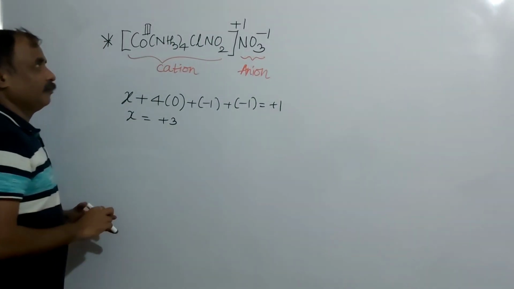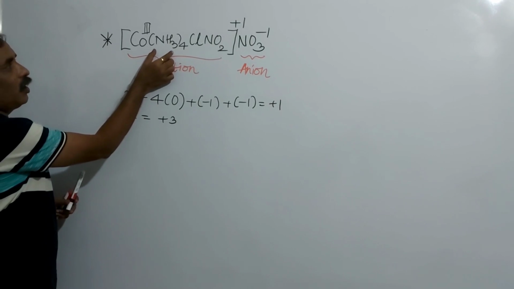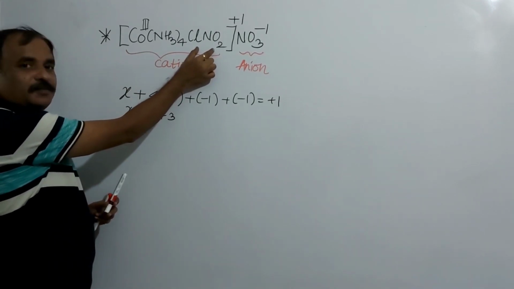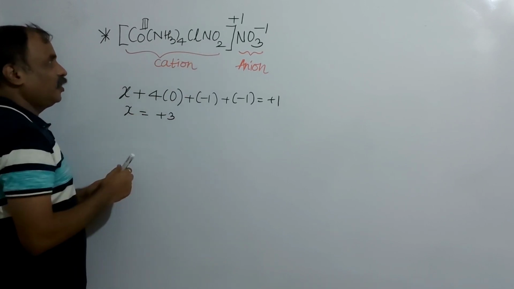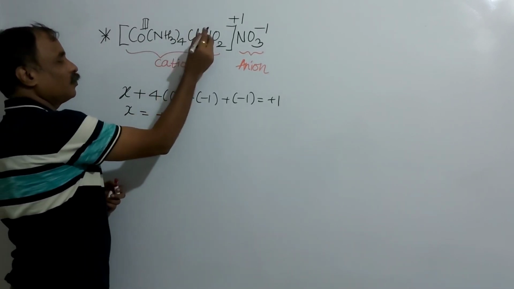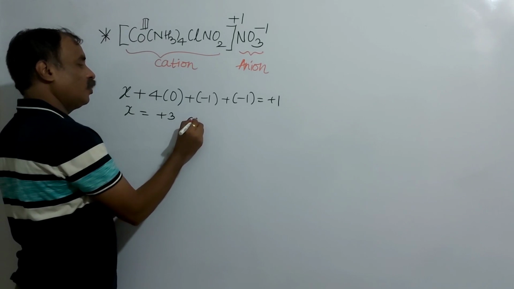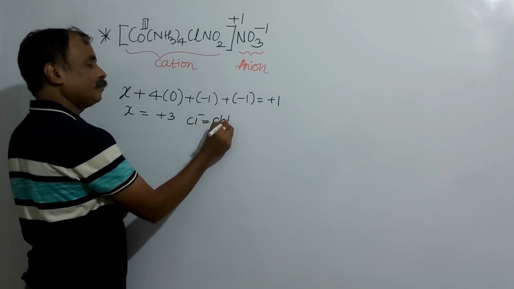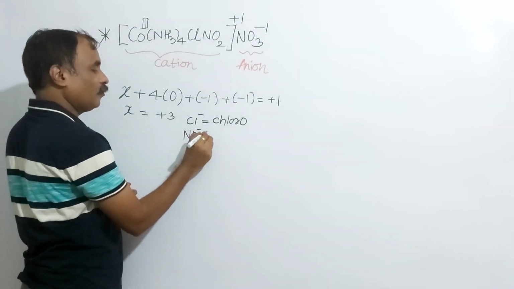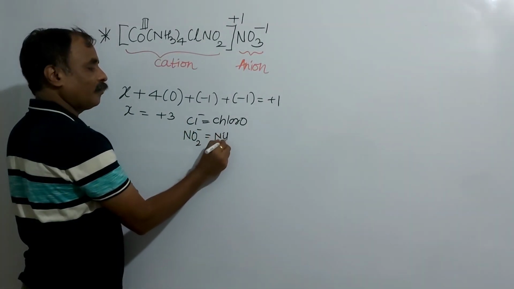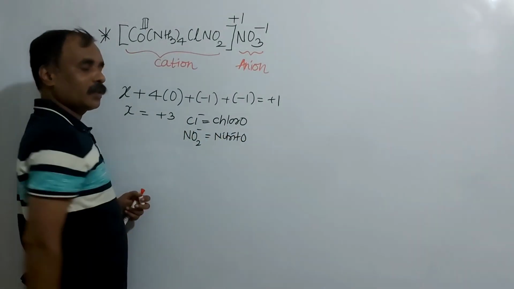Now the IUPAC name. These are neutral ligands and these two are negative ligands. In negative ligands, again different ligands are there. Cl minus is said to be chloro. And NO2 minus is said to be nitrito.